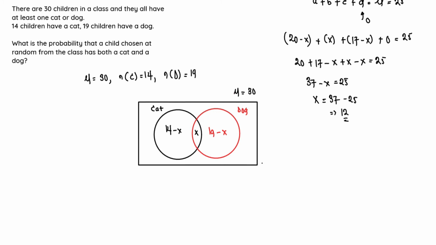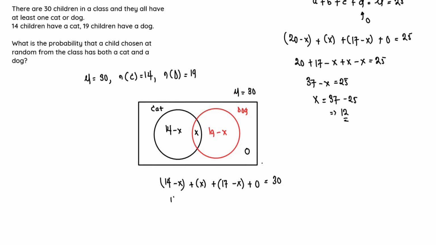Since it was mentioned that at least one child must own either a cat or a dog, it simply implies that this is going to be 0. So that being said, let's sum all regions and equate it to the universal set. That is going to be 14 minus X plus 19 minus X plus 0 is equal to 30.